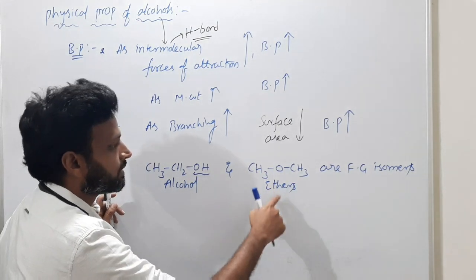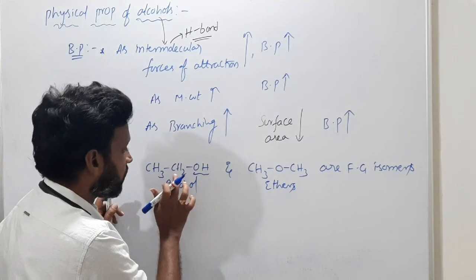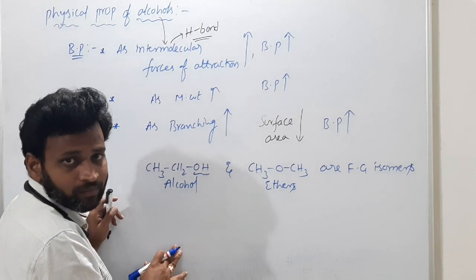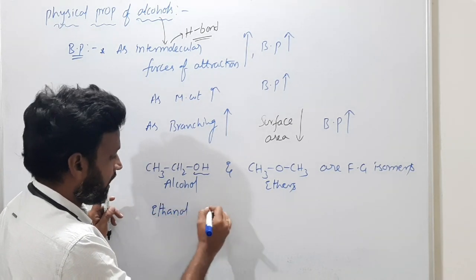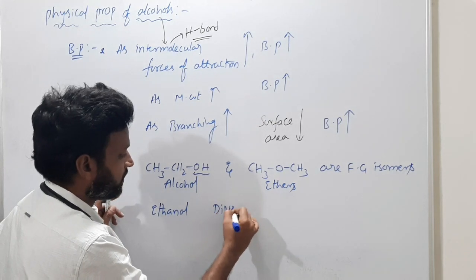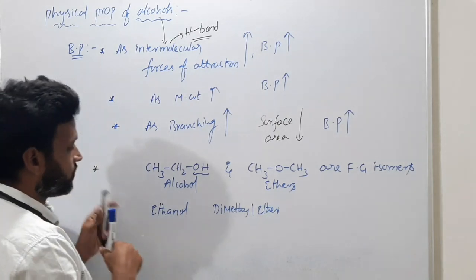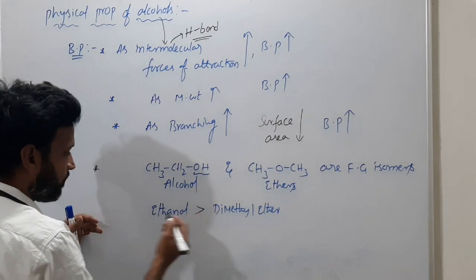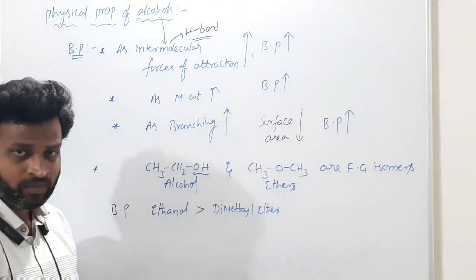So alcohols and ethers are functional group isomers, but still the alcohol has the higher boiling point. If you see ethanol and dimethyl ether, among these, the boiling point of ethanol is more.